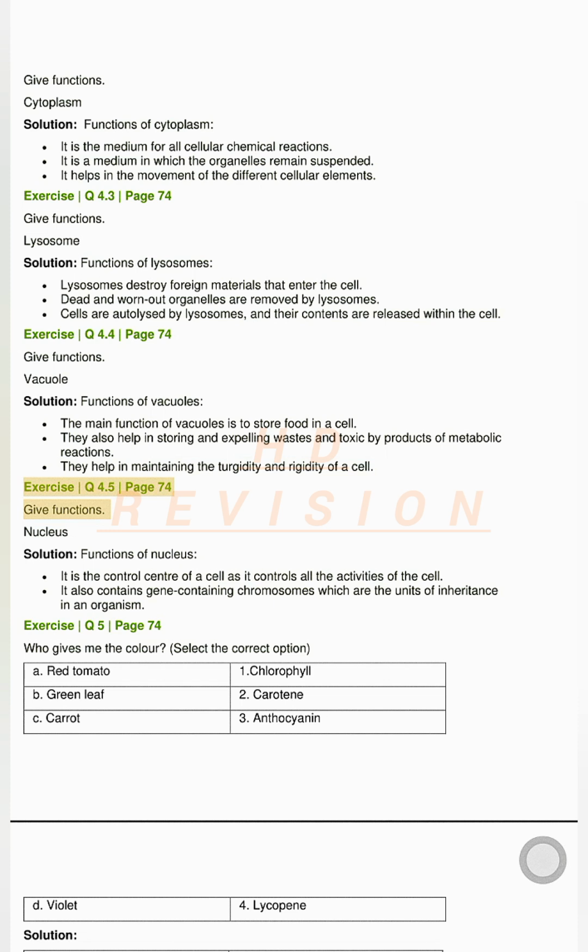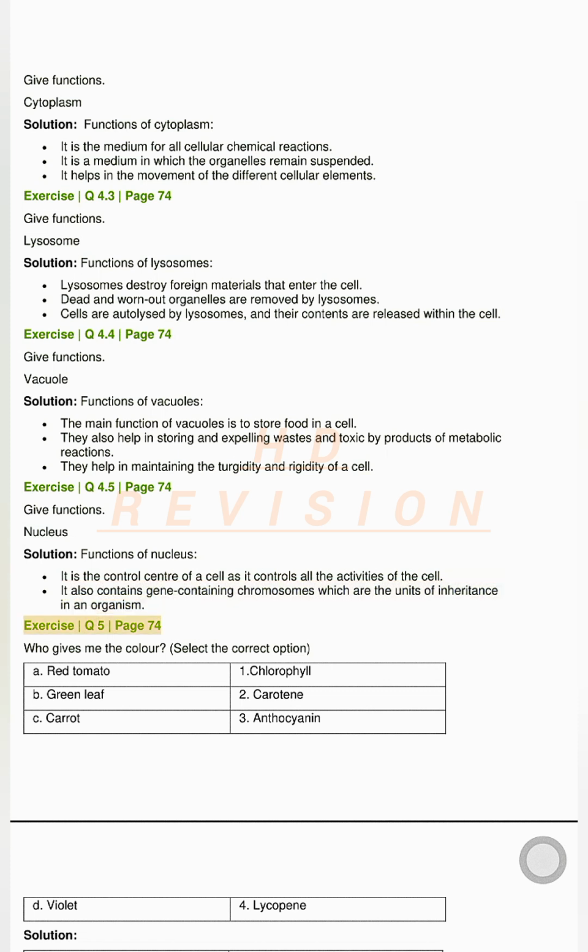Exercise Q4.5, page 74. Give functions. Nucleus. Solution. Functions of nucleus. It is the control center of a cell as it controls all the activities of the cell. It also contains gene-containing chromosomes, which are the units of inheritance in an organism.